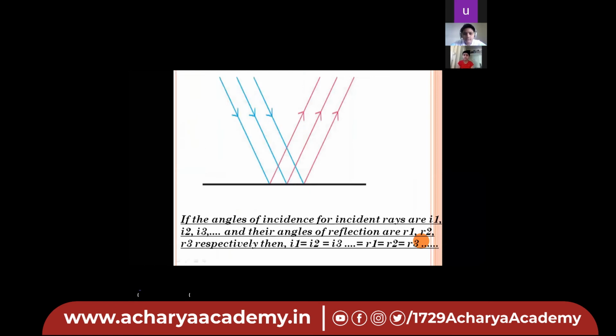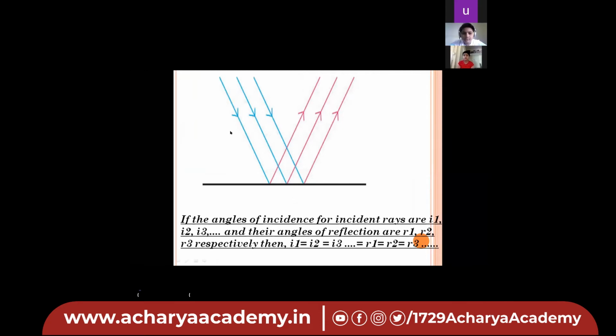Yes, this is the figure of regular reflection of light. So these blue color rays are the incident rays and these pink color rays are the reflected rays.